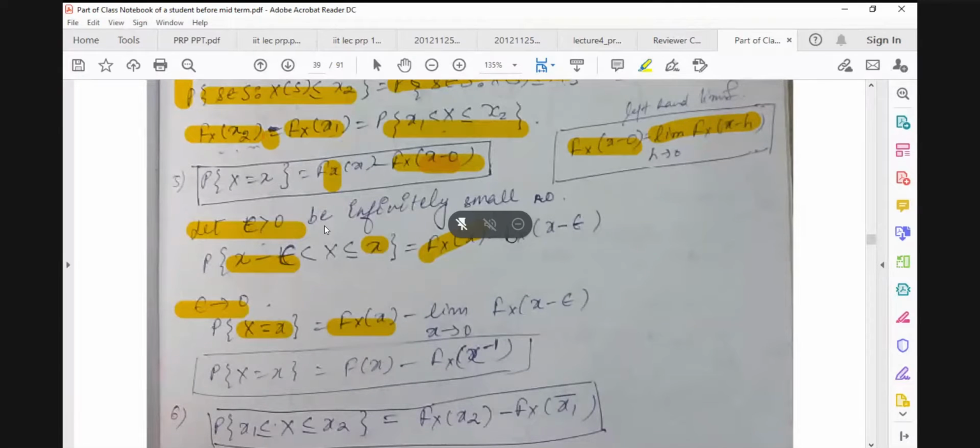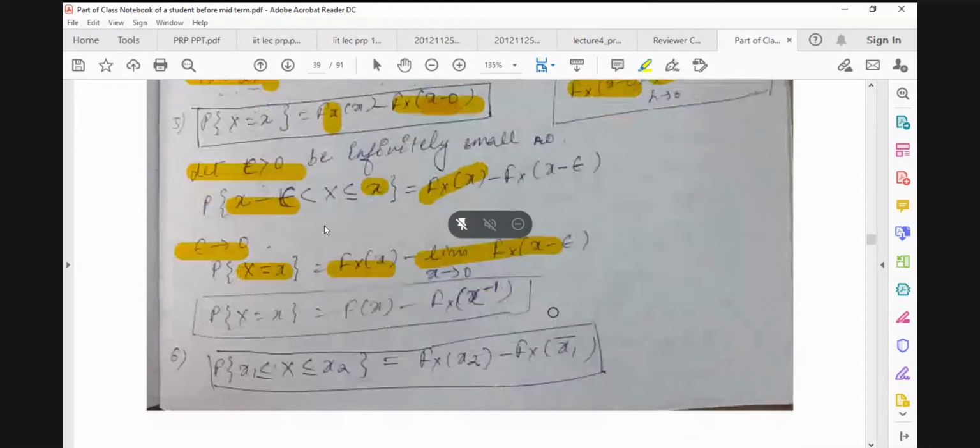And this one is a left hand limit at x. So this is like f of x minus 0 we can write, or some authors use f of x with superscript minus. It means we are taking this left hand limit.